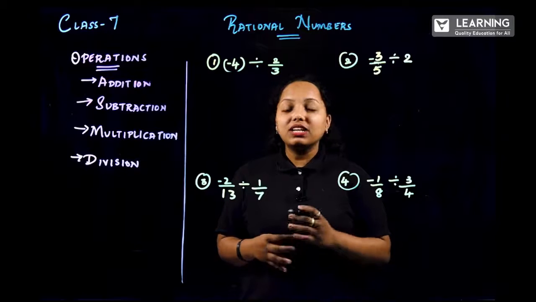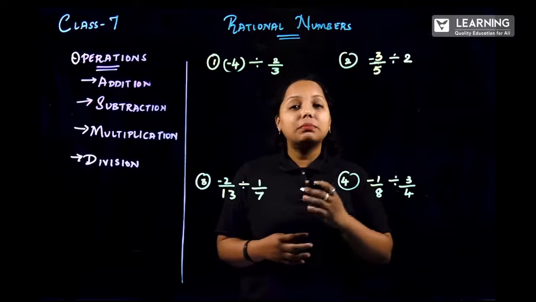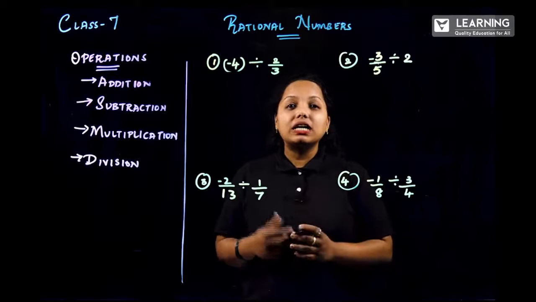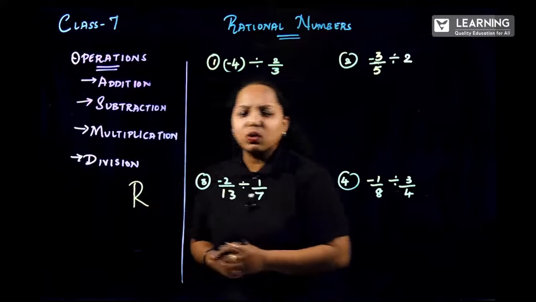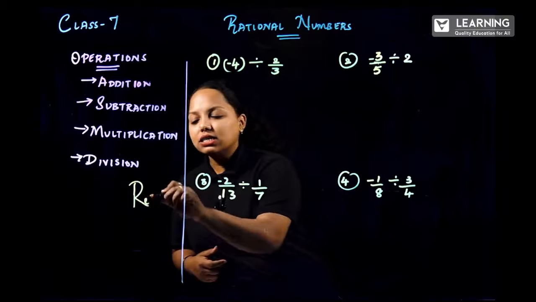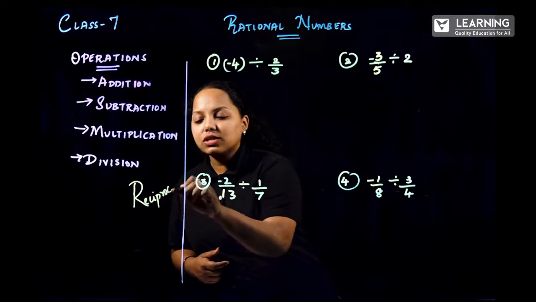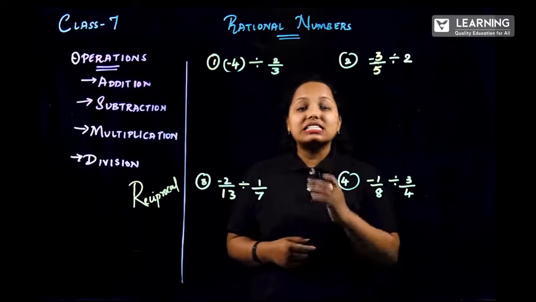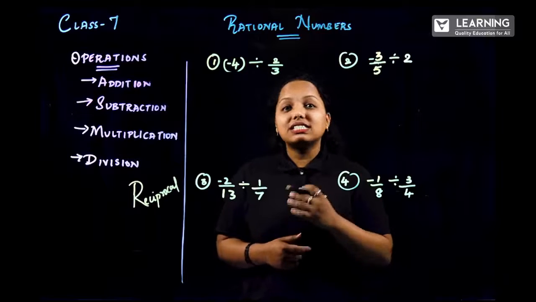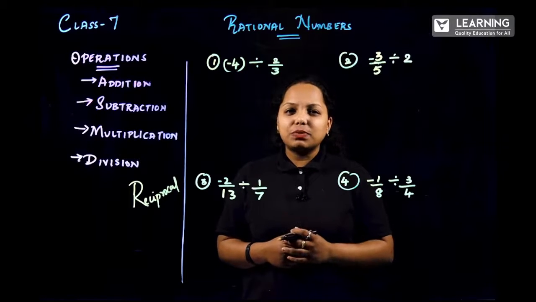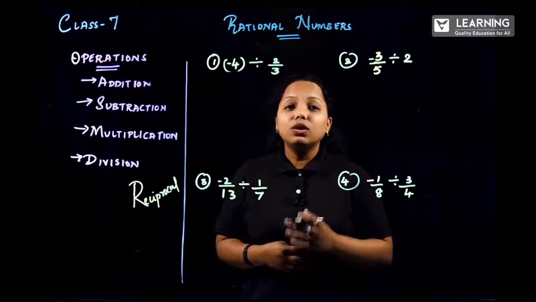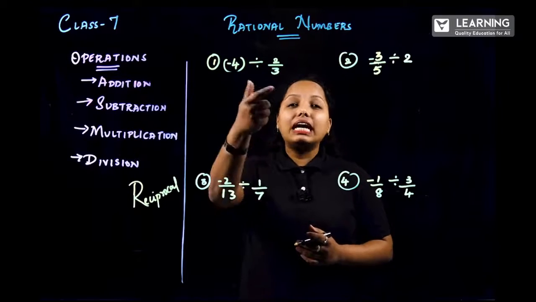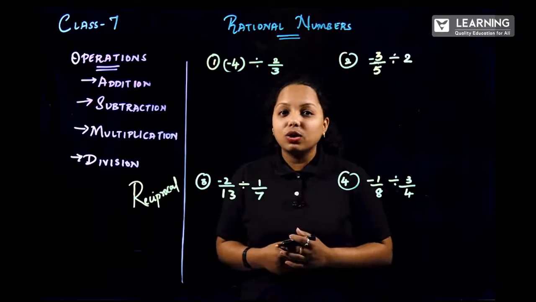In division, many students get confused between division and multiplication. So just remember division: from D, you are able to make R. So what exactly is R? R is nothing but reciprocal. As soon as you get the word division, just remember you have to do reciprocal. What exactly is reciprocal? Just convert the numerator to the denominator and the denominator to the numerator, but with the into symbol in the next step when you are converting.